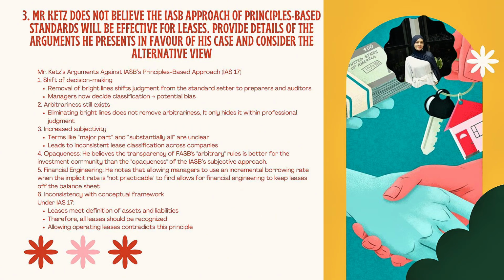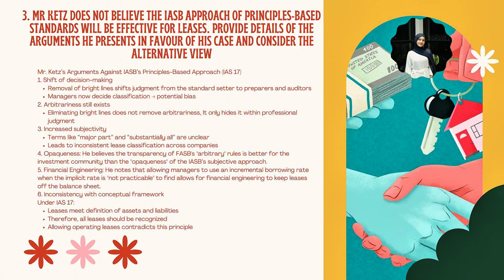The second one is he stated that arbitrariness still exists. By eliminating bright lines, it does not actually remove arbitrariness, but instead hides it within professional judgment. The third one, he highlights the issue of increased subjectivity.